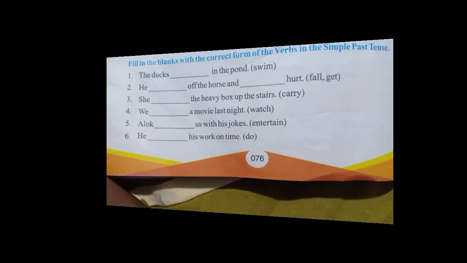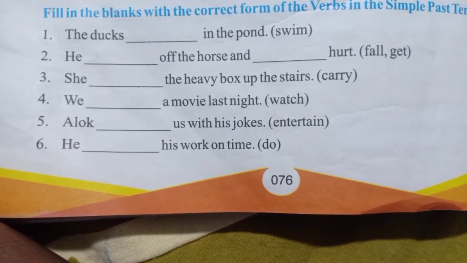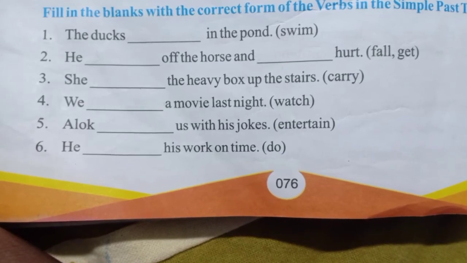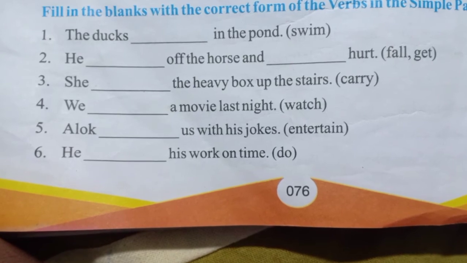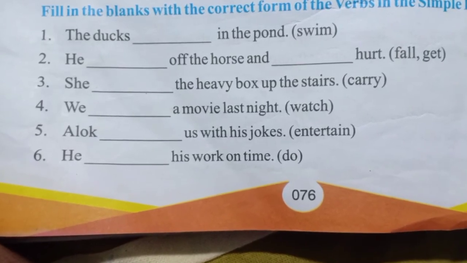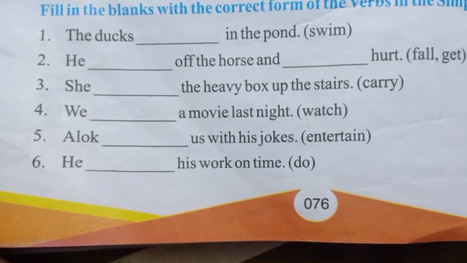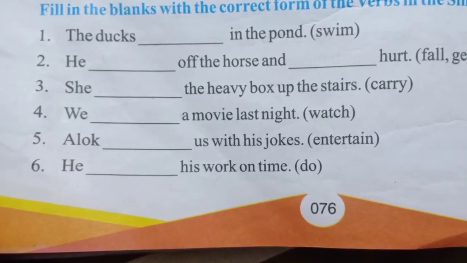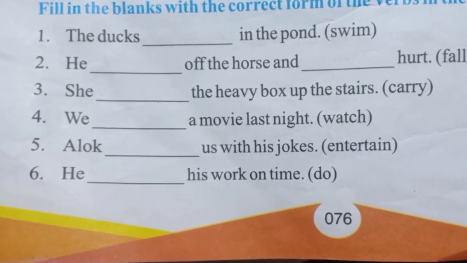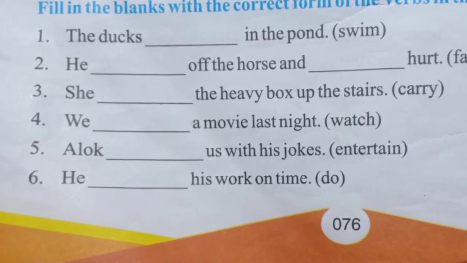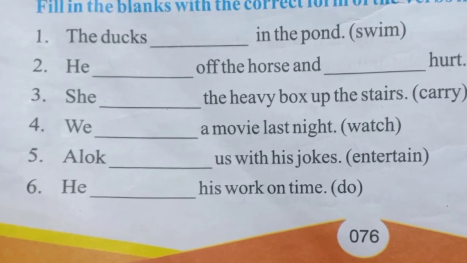Now see the second exercise, fill in the blanks with the correct form of verbs in the simple past tense. See in this question also the words are given and you have to get the past form of these words to form the simple past tense. First one, the ducks dash in the pond. Swim word is given, swim will become swam. I hope you have understood and you will continue doing all the sentences.